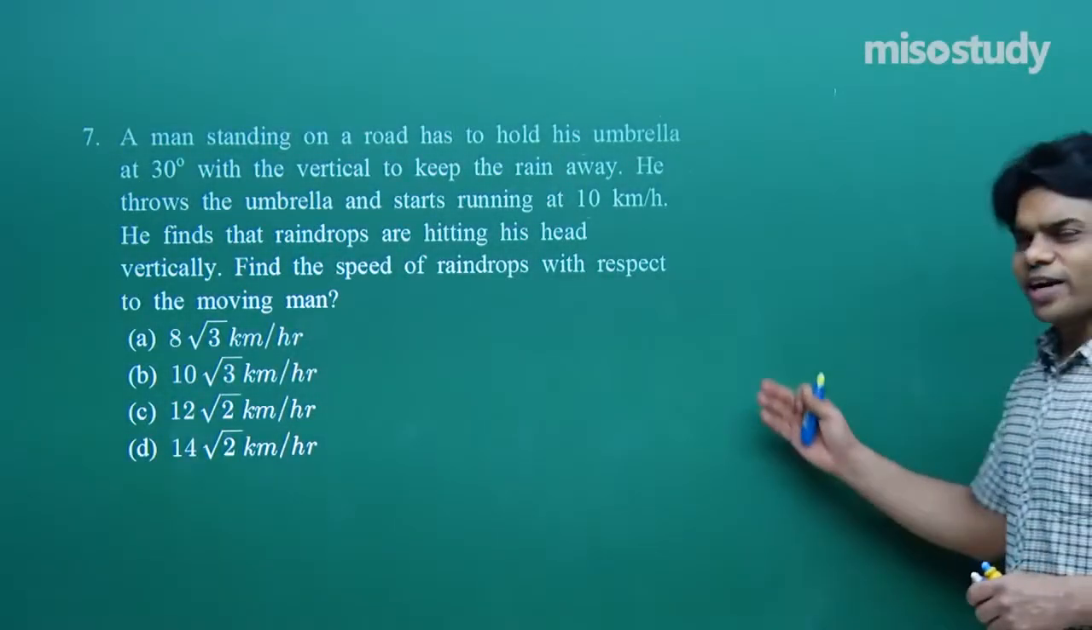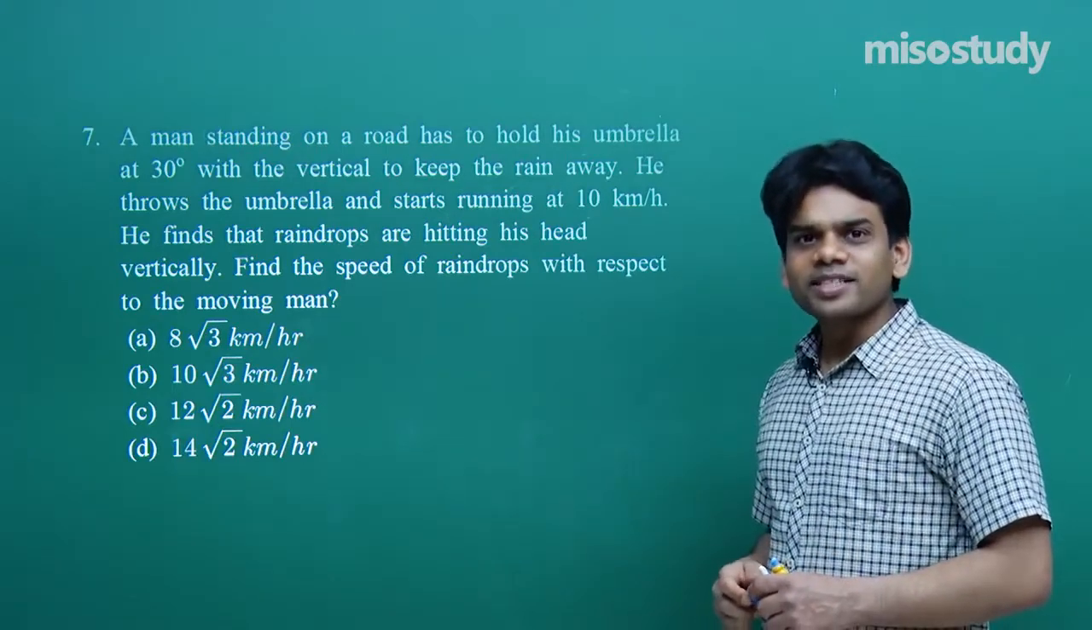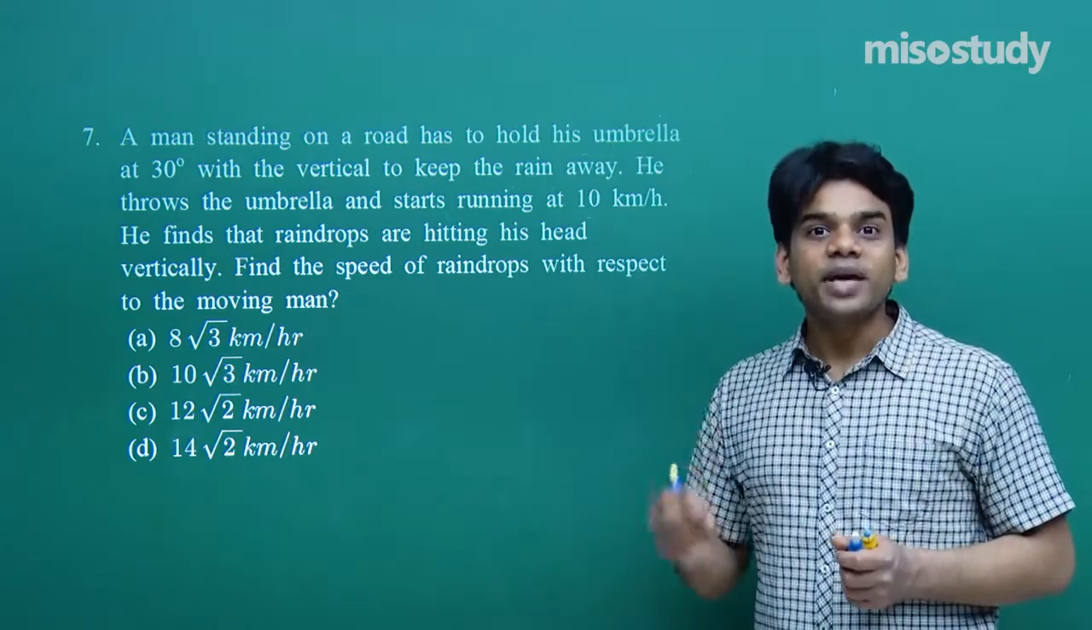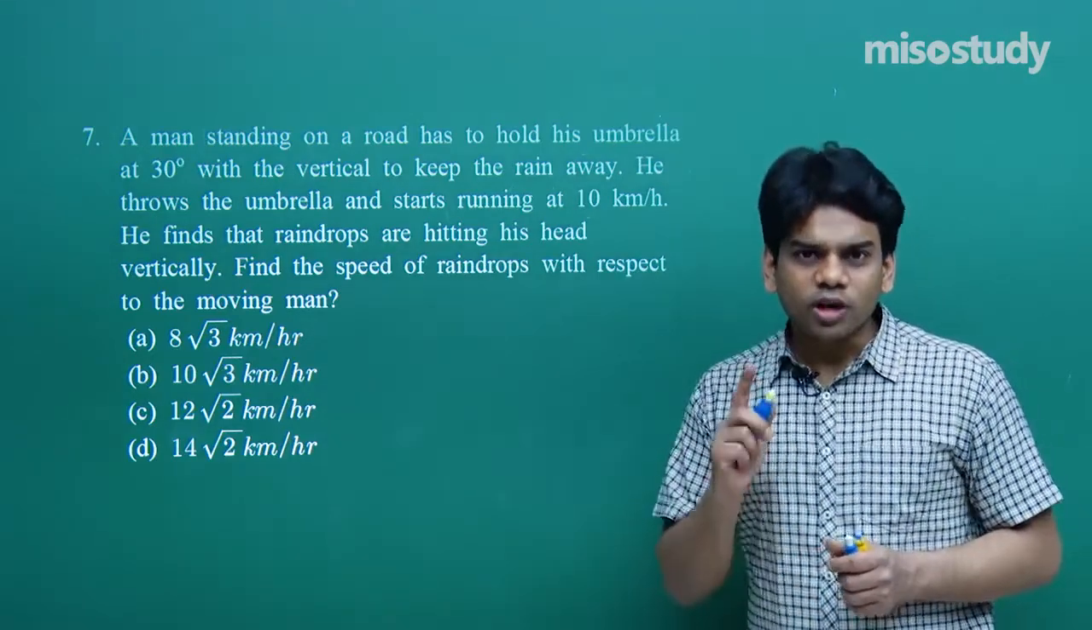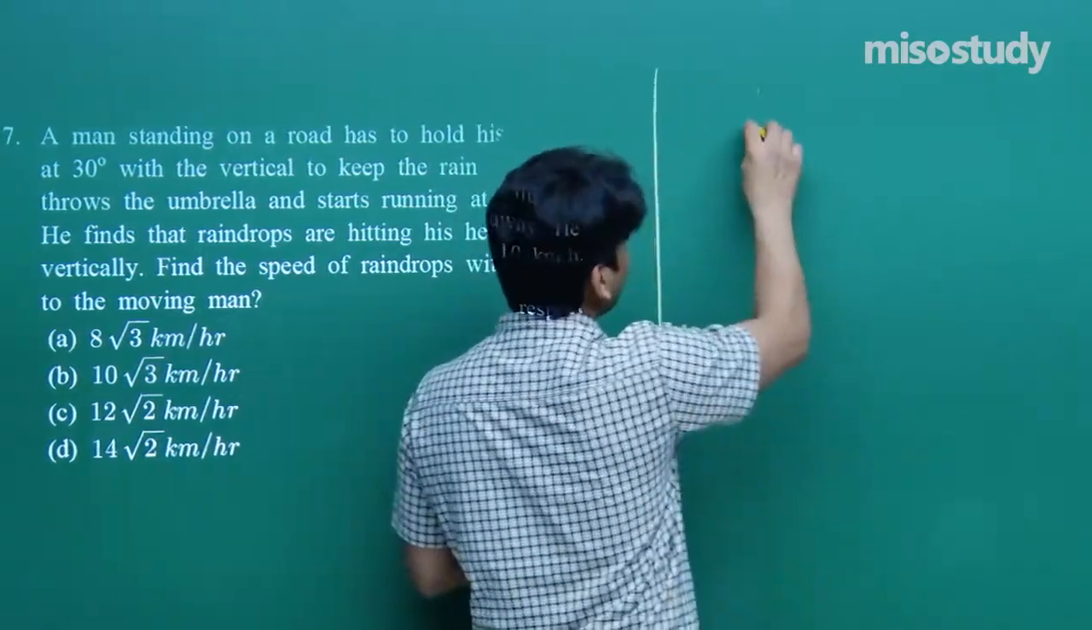Okay, I believe that you have read the question and you have understood the meaning of the question and what it is demanding from us. It says that a man is standing. He feels that rain is falling on his head, making an angle of 30 degrees with the vertical. So first diagram we can make: the rain is falling, making an angle of 30 degrees with the vertical.